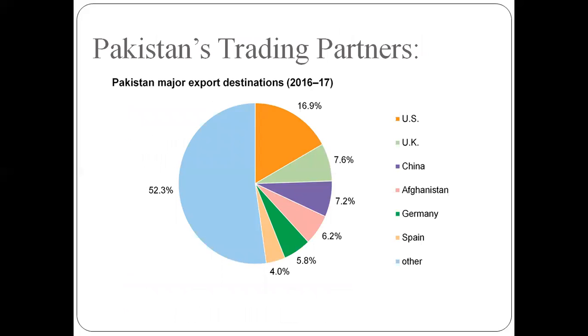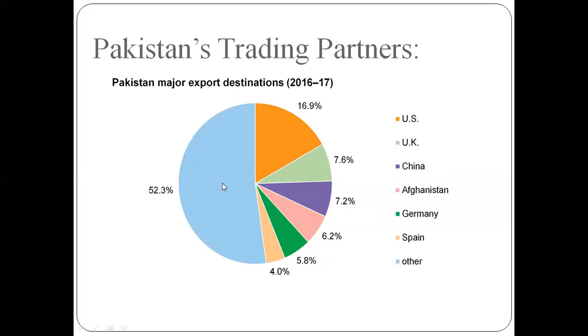Now here you can see Pakistan's trading partners. Definitely, we are trading with different countries, and different countries are trading with Pakistan also. We are importing things from different countries, and also exporting our items to different countries. Here are the major exports, the major countries to which we export.